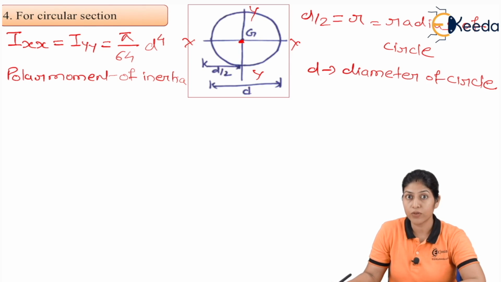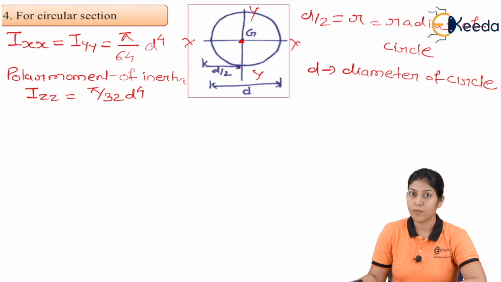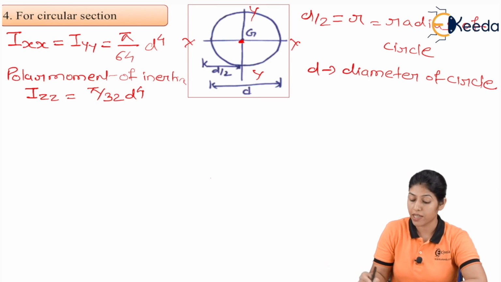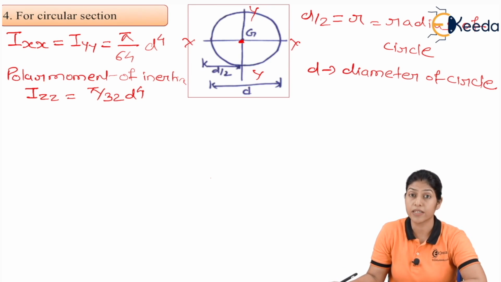So we can find out the value of the polar moment of inertia, and it will be Ixx plus Iyy, so it will be pi by 64 d to the power 4 plus pi by 64 d to the power 4, so it will be pi by 32 d to the power 4. So this is the equation for the polar moment of inertia, and this Ixx and Iyy represent the moment of inertia about the x-axis and about the y-axis.